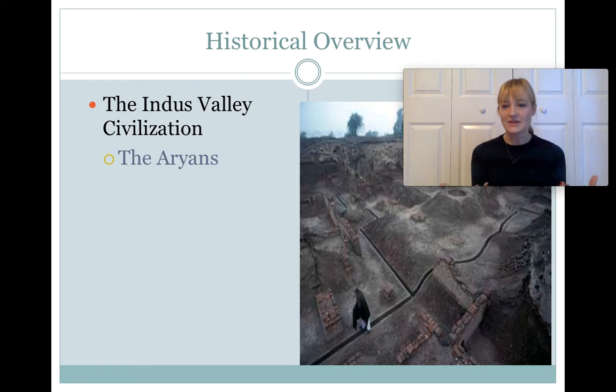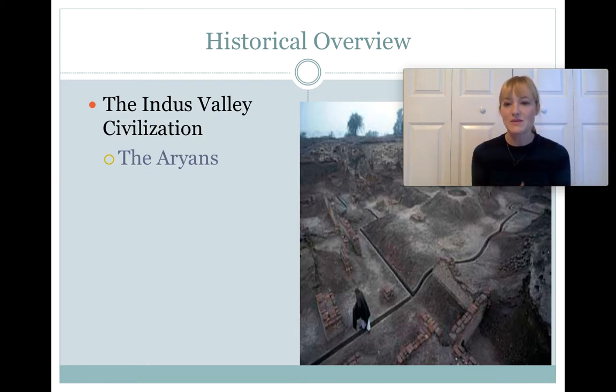That balance that is kept very much intact within Hinduism may be because the tradition itself emerged from the mingling of these two cultures. That the Indus Valley civilization was likely a polytheistic culture because of the existence of these figurines, and that the Aryans were likely a monotheistic culture.